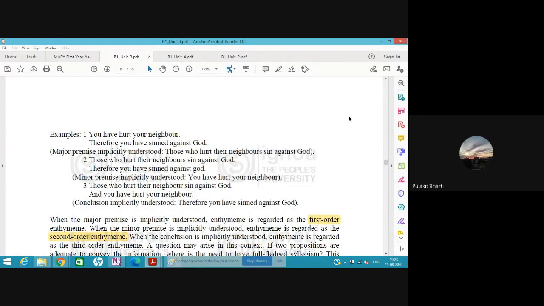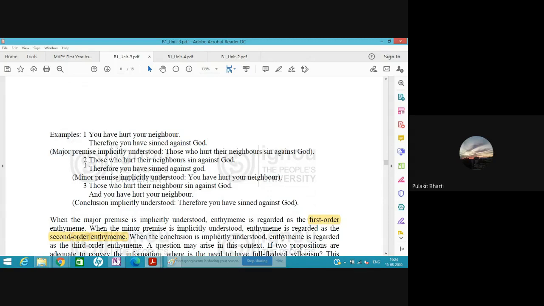It means that those who hurt their neighbors are doing some kind of a sin against God. So the major premise is implicitly understood: all those who hurt their neighbor sin against God. Okay, this is implicitly understood. So this is enthymeme, an apparently incomplete syllogism in which one of the premises is implicitly contained. So here the major premise was implicitly contained.